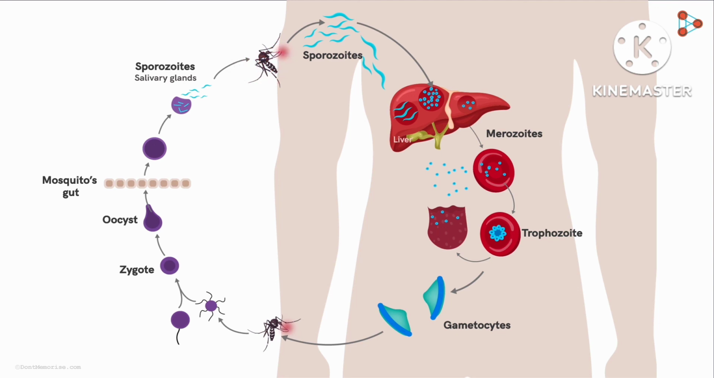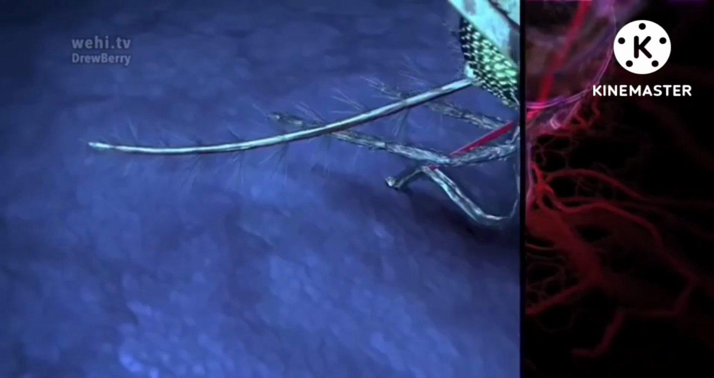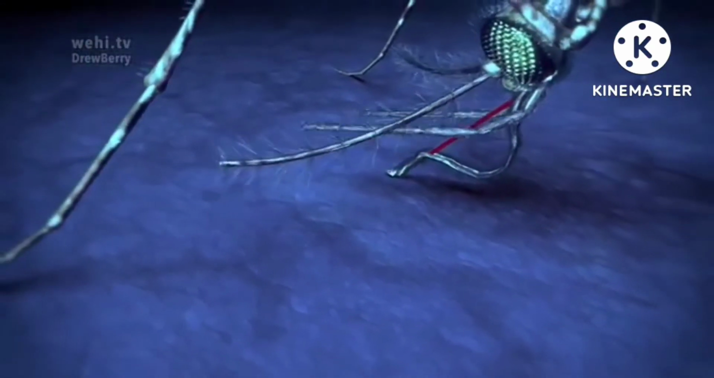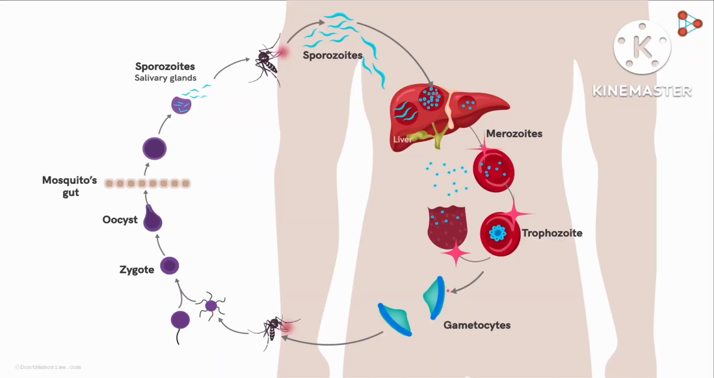So, when the female Anopheles mosquito bites a healthy person, the sporozoites get transmitted, thus repeating the complete cycle and causing the infection. Thank you.